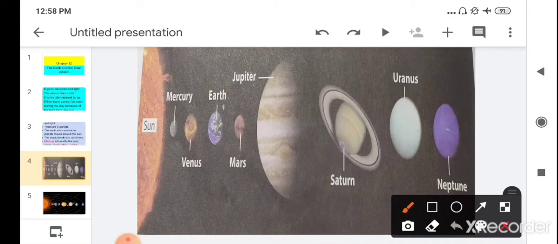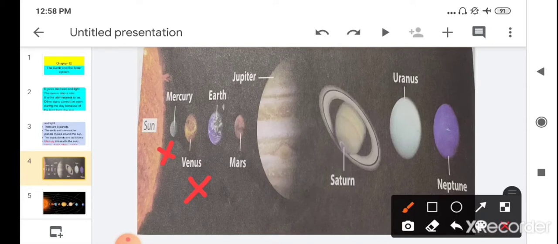Mercury does not have any moon. We learned that only 6 planets out of 8 have their own moon. Then the second one is Venus. How many moons are there? Very good. Venus also does not have any moon.